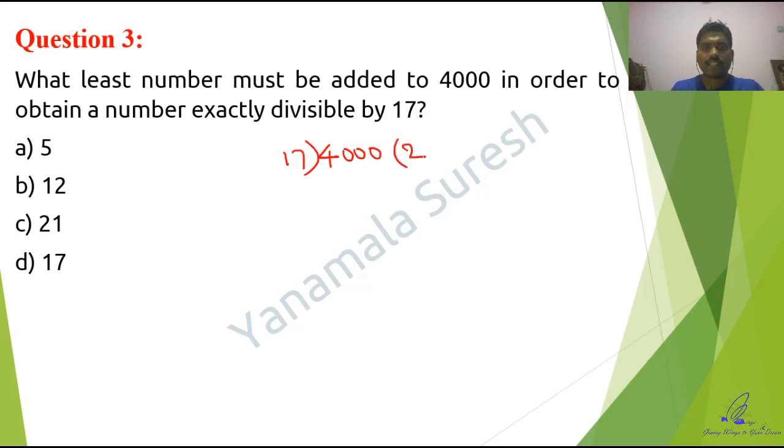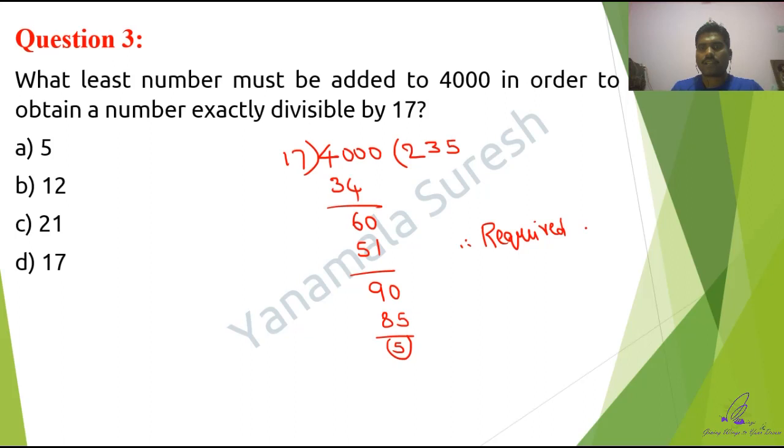Now the 17 table: 17 2s are 34, 17 3s are 51, 17 4s are 68, 17 5s are 85. So I got 5 as the remainder. Now the required number is 17 minus 5, you have to subtract, which is equal to 12. I mean to say that you need to add 12 to 4000 so that the entire number is divisible by 17. So the correct answer is the second option.